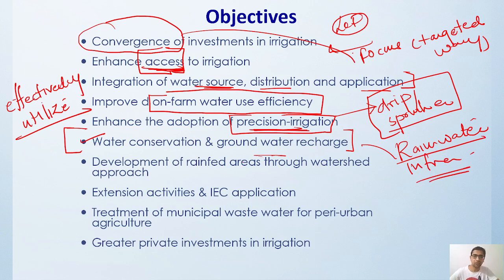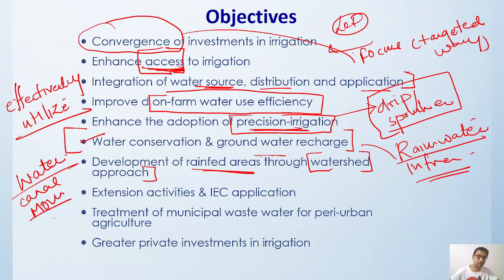Then development of rain-fed areas through the watershed approach. Watershed approach means there are a lot of areas from where the water is collected. Water is coming from the canals, from the mountains, from hilly areas. This is all called a catchment area, from where the water comes from various places and flows into a certain stream. So how are we going to catch that? Then extension of IEC and electronic applications.